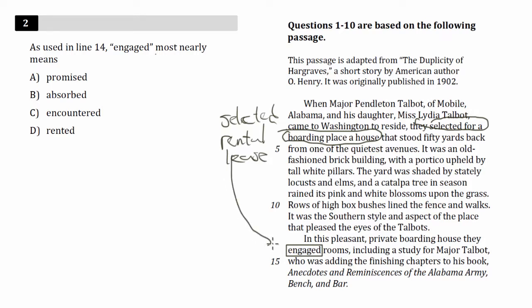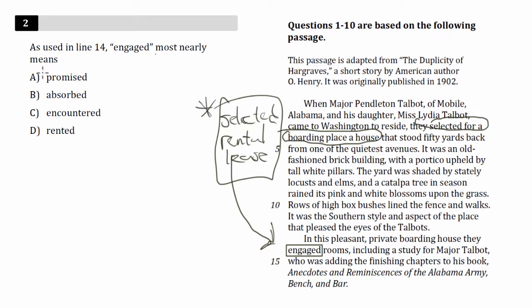So that helps us here. In this pleasant private boarding house, they selected, they rented, they leased. I think all of these are good words to substitute in. And then the last step is to eliminate and go back to the answer choices. We finally go back to the answer choices and we'll eliminate the words that are least like the ones we came up with.